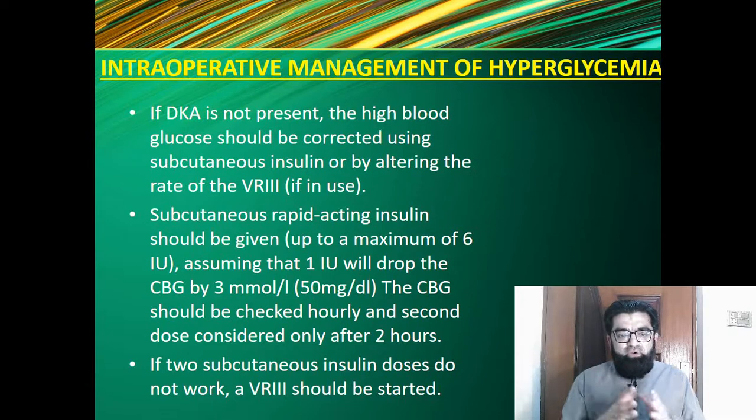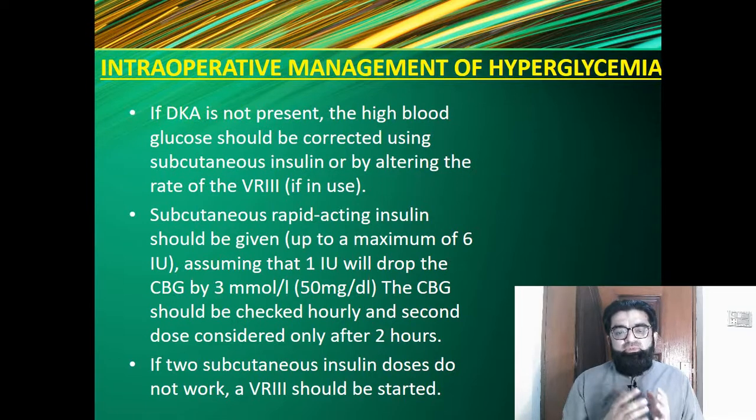The subcutaneous rapid acting insulin can be given up to 6 international units at one time, assuming that one unit will drop the capillary blood glucose level by 50 milligram per deciliter. This capillary blood glucose level should be checked hourly, and a second dose considered only after 2 hours.